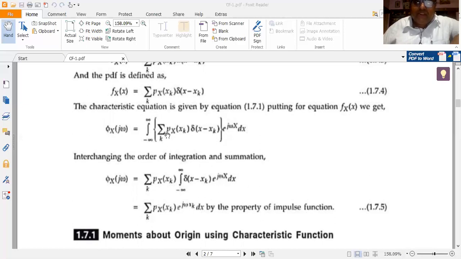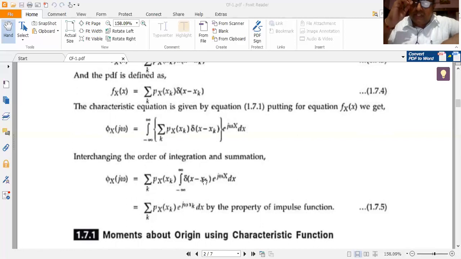So when I am pulling summation over k, I am also pulling Px of xk along with it. And when I am pushing the integral from minus infinity to plus infinity inside, I am also pushing e to the power of j omega x along with it, combining it with delta of x minus xk. Now recognize what this is. Use the shifting property, the sifting property, of the unit impulse function.